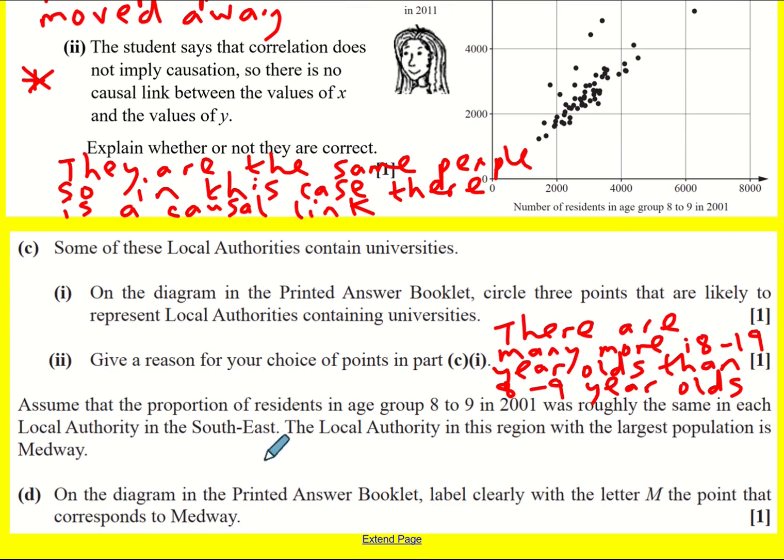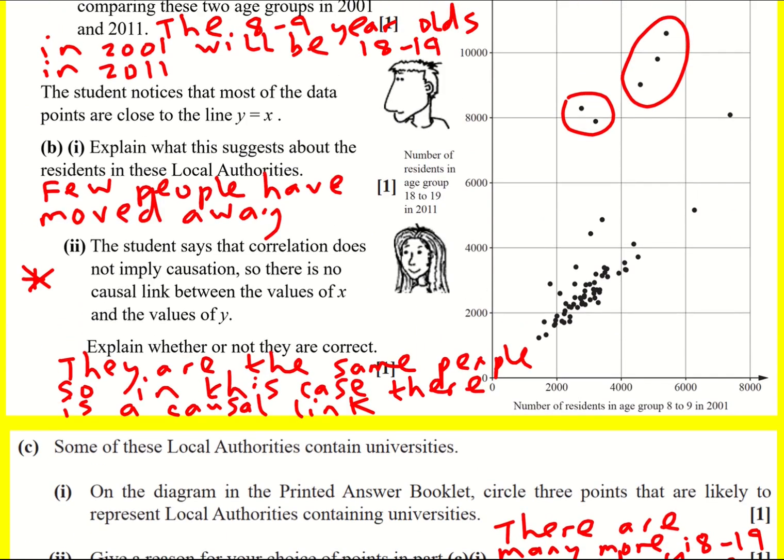Finally, assume that the proportion of residents in age group 8 to 9 in 2001 was roughly the same in each local authority in the southeast. I'm just going to read that again. Assume that the proportion of residents in age group 8 to 9 in 2001 was roughly the same in each local authority in the southeast. Okay. The local authority in this region with the largest population is Medway. On the diagram in the printed booklet, clearly label M for which point corresponds to Medway.